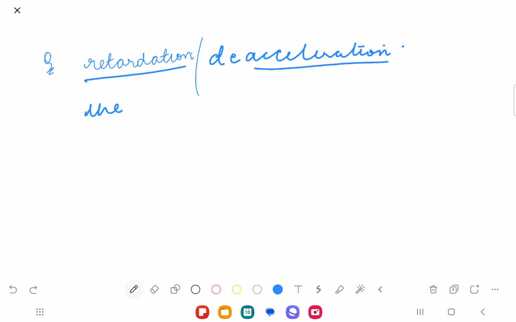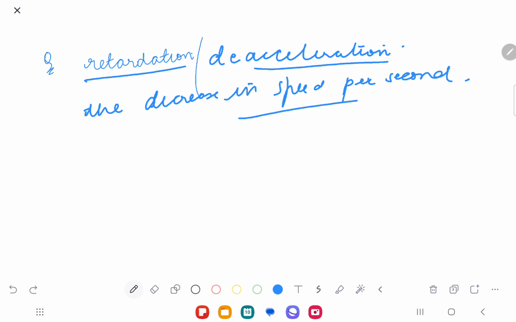The decrease in speed per second. The decrease in speed per second is called retardation.